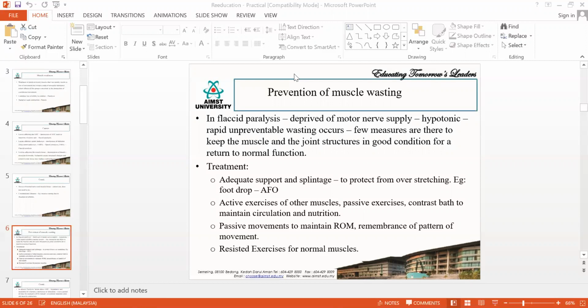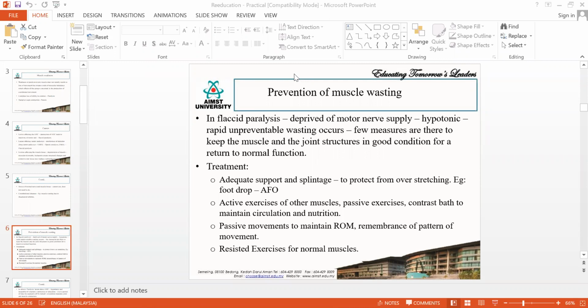Then another thing is you can also give something called contrast bath. So this contrast bath you would have learned in your electro. So contrast bath is nothing but you will be applying some cold pack, then immediately you will be applying a hot pack. Okay, so that is called as contrast bath. So you will apply cold, then you will apply hot, like that you will be alternating both. So this will help you to increase the circulation, and whenever there is increase in circulation, there is increase in nutrition. Okay, so these are the methods to prevent muscle wasting.